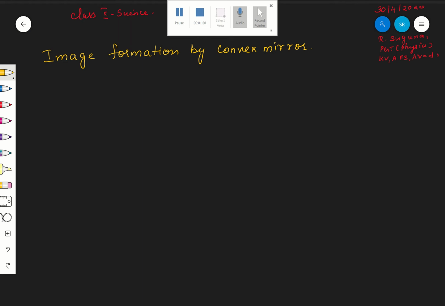Number one, A. The object is kept at two different positions. Okay, only two positions are possible, as I told you. The first position is object at infinity. Now see, object is kept at infinity.